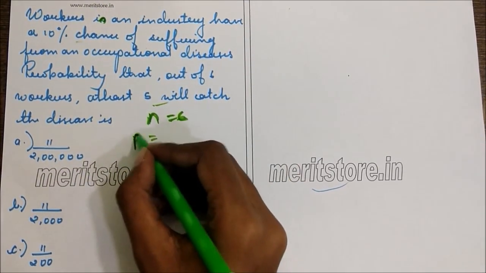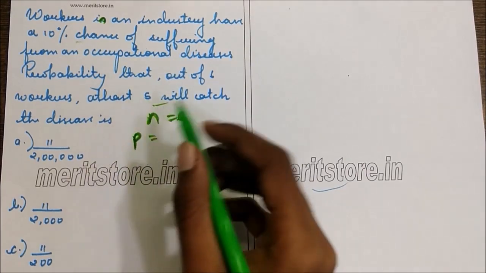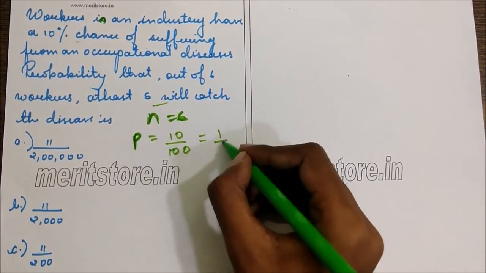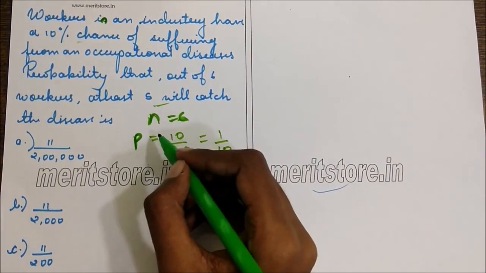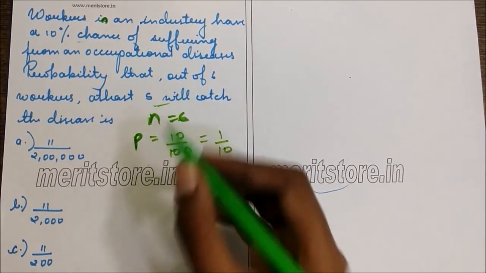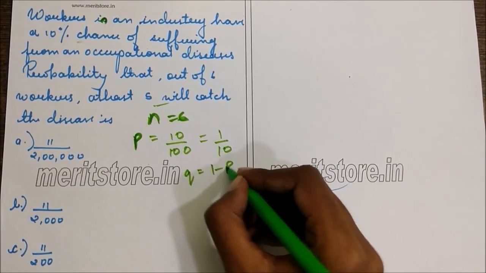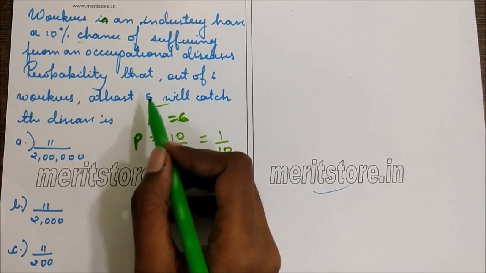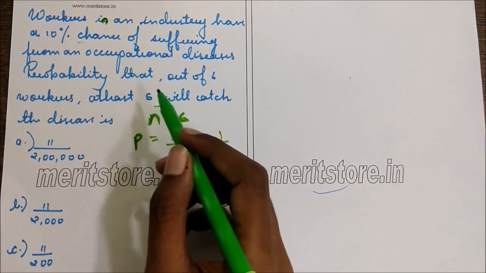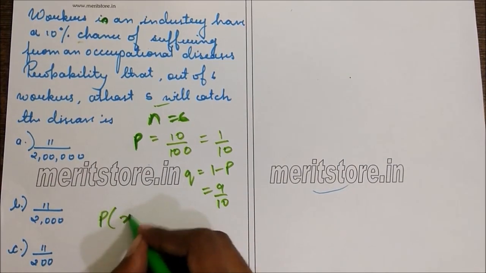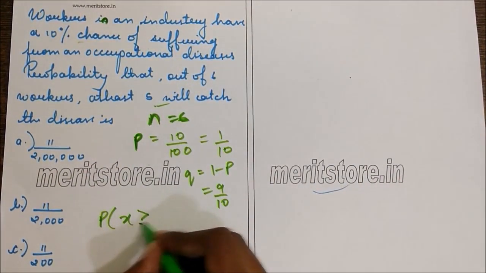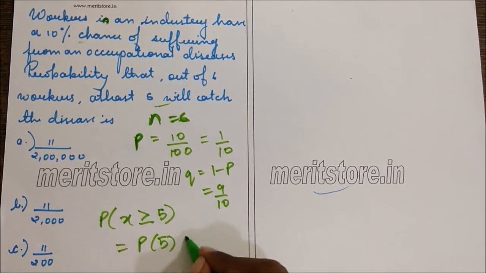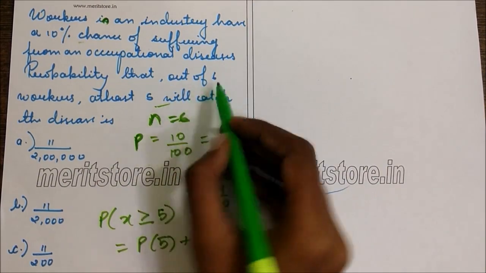So let P be the probability of suffering from the disease. This is 10%, which is 1 by 10. Therefore, the probability of the worker not having the disease is Q, which is 1 minus P, which is 9 by 10. So we are supposed to find the probability that at least 5 workers will suffer from the disease. So that is P of X greater than or equal to 5, which is equal to P of 5 plus P of 6, since we have to find out of 6 workers.